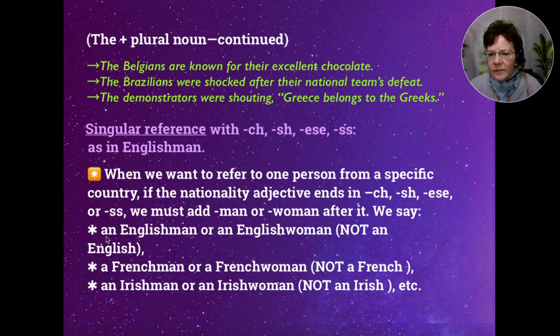So we say an Englishman or an English woman, not an English, or a Frenchman or a French woman, not a French, or an Irishman or an Irish woman, not an Irish, and things like that. Okay.